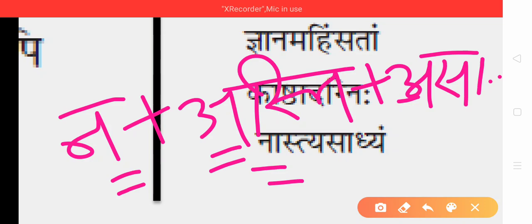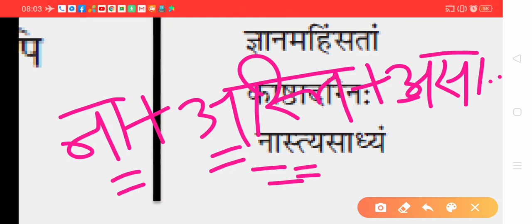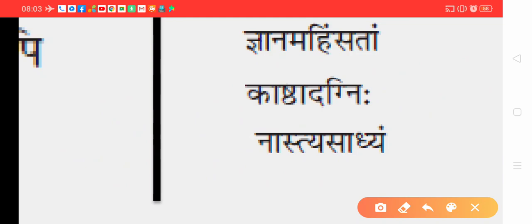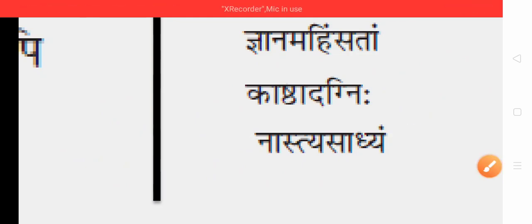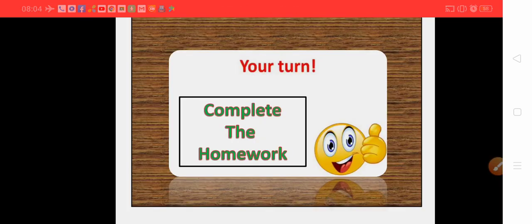So both the a make here na. Then here you see a half consonant letter followed by ya, that will be e. So here e is coming. So nastyasadhyam. Na plus asti plus asadhyam. And last you write halant m. Always any indefinite word is written with halant m at the end. Okay. Na plus asti plus asadhyam.